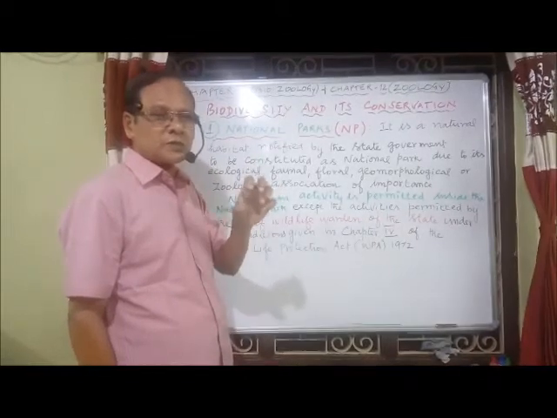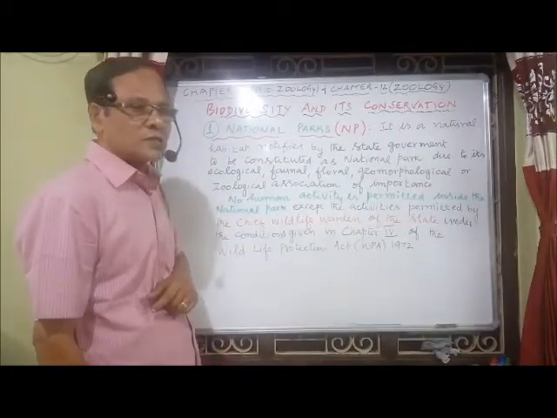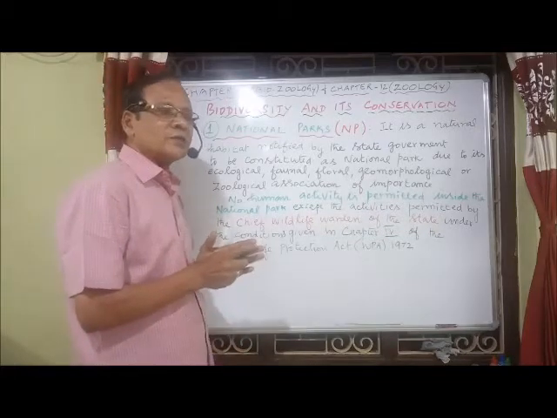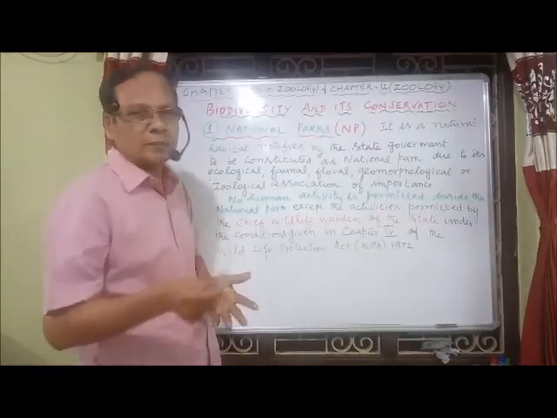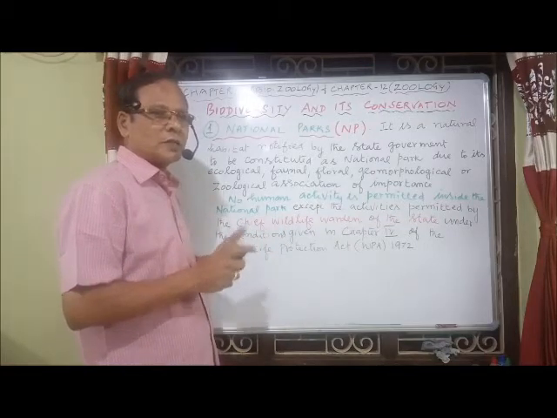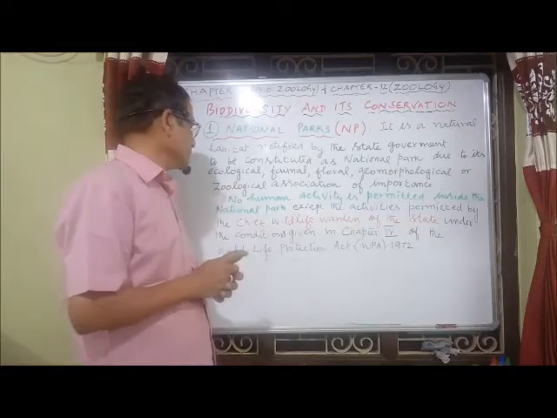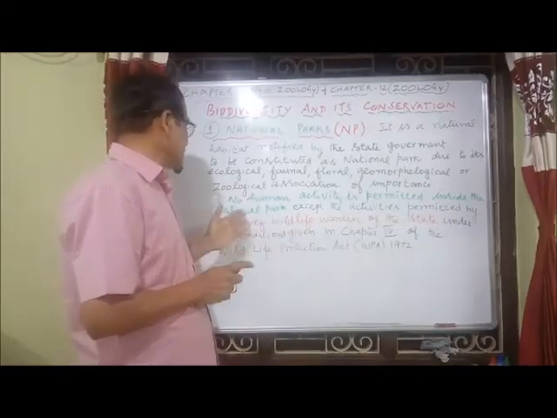Because of these features, they are considered national parks. In national parks, no human activity is permitted inside the park, neither extraction of products, forestry work, nor development. All are stopped.